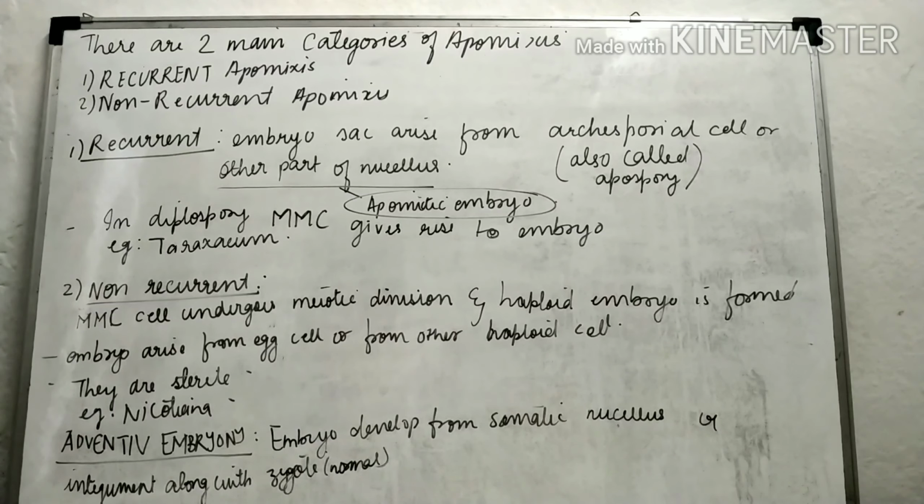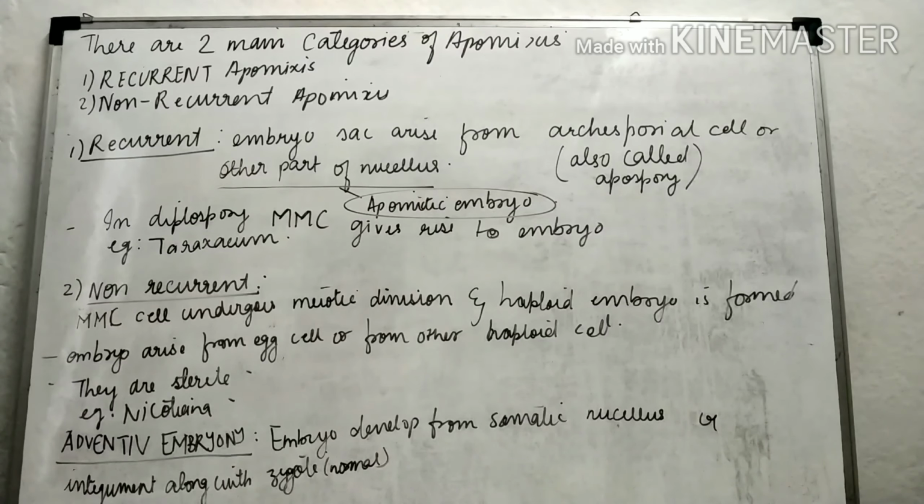Now in non-recurrent apomixis, the megaspore mother cell, MMC, undergoes meiotic division, and a haploid embryo is formed without fertilization. The embryo arises from the egg cell or from any other haploid cell. The egg cell is a haploid cell, we know that, or from any other haploid cell that is present in an embryo sac.